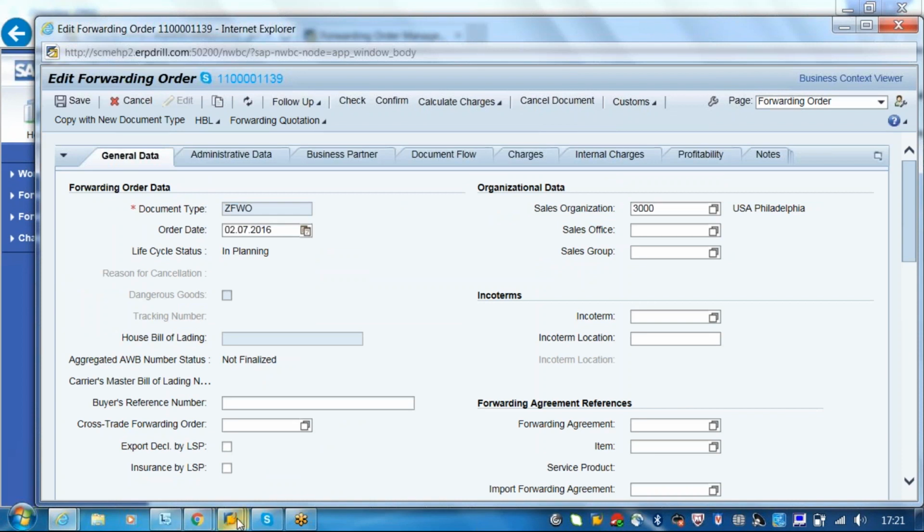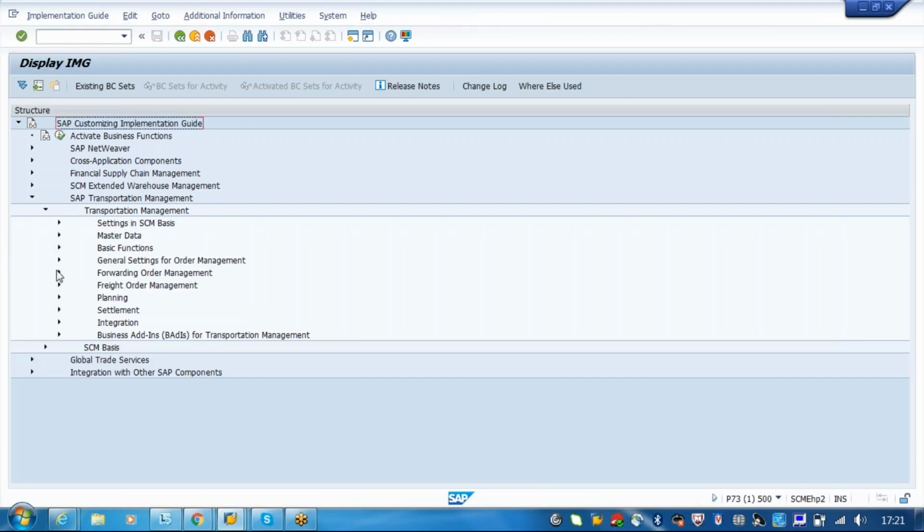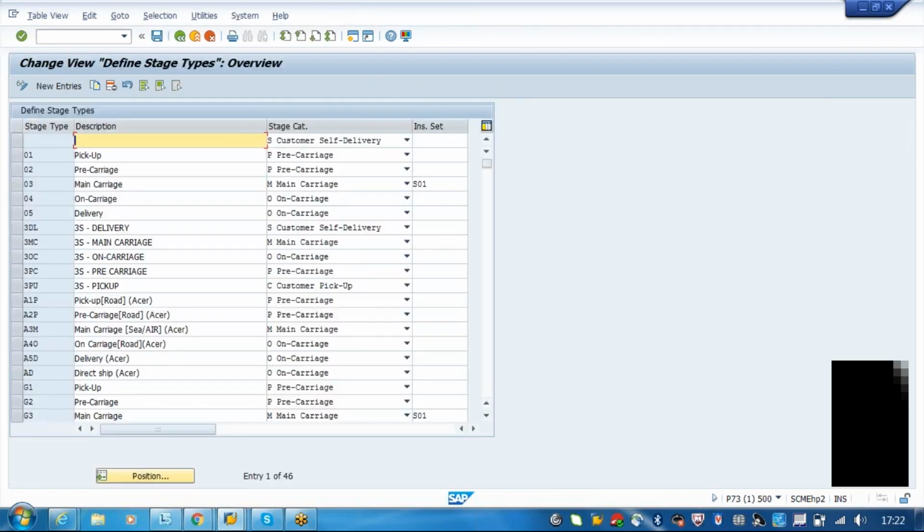So now the next part is the configuration. For forwarding order management, just click on the forwarding order. We have seen the number ranges and the item types. Now we will go with stage types. What are these stage steps? As I said, there are 5 stages. Normally every forwarding order or transportation goes with 1 to 5 stages. These are the standard: 01 is pickup, pre-carriage, main carriage, on carriage, and delivery. These 5 will be there.